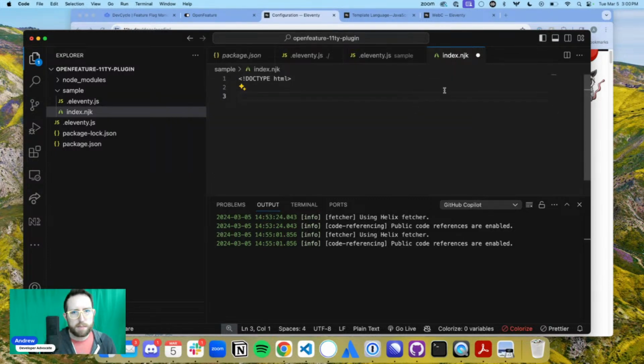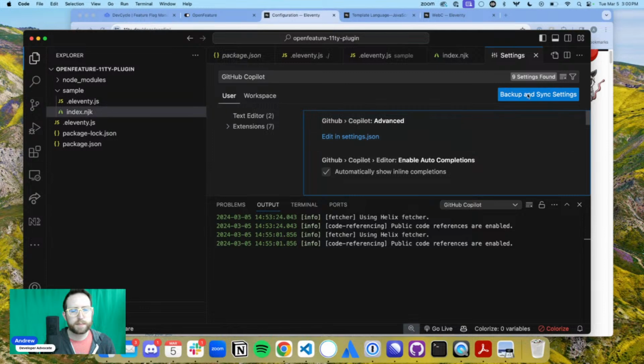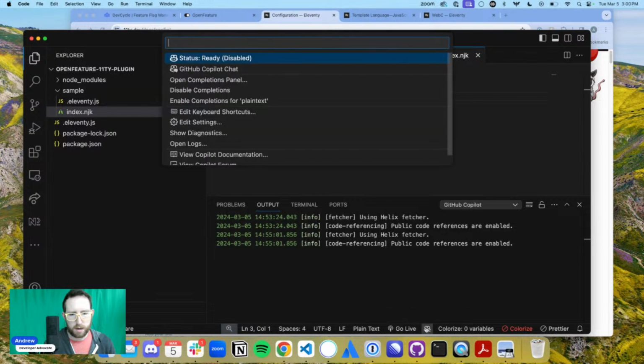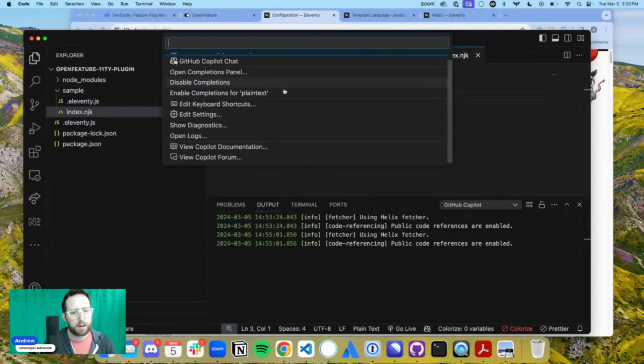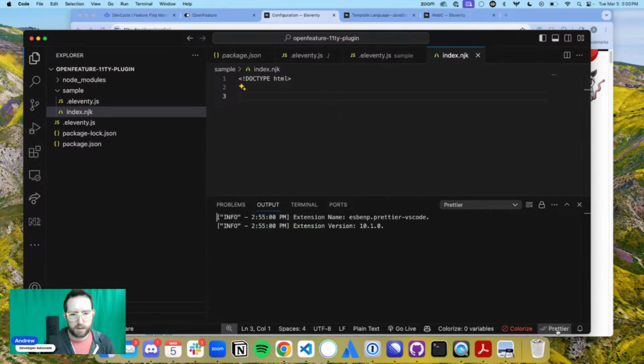Why are you disabling Copilot? What's going on here? I want Copilot running because it's going to do a lot of this low-hanging work for me, and I want that. Copilot keeps disabling.